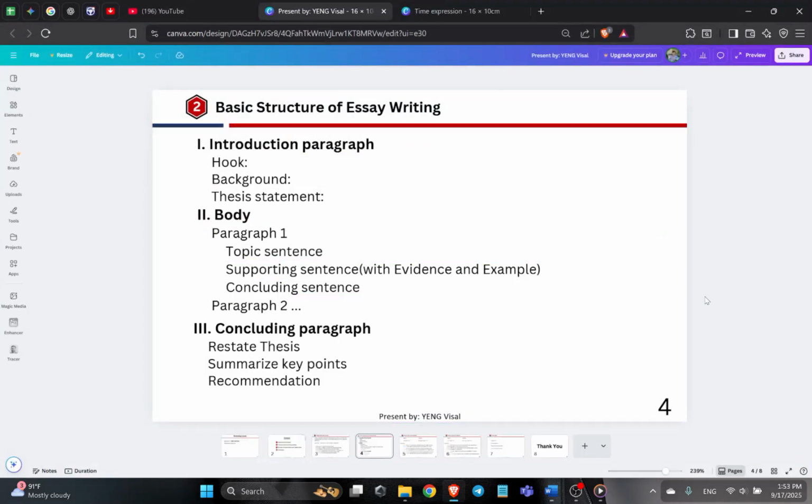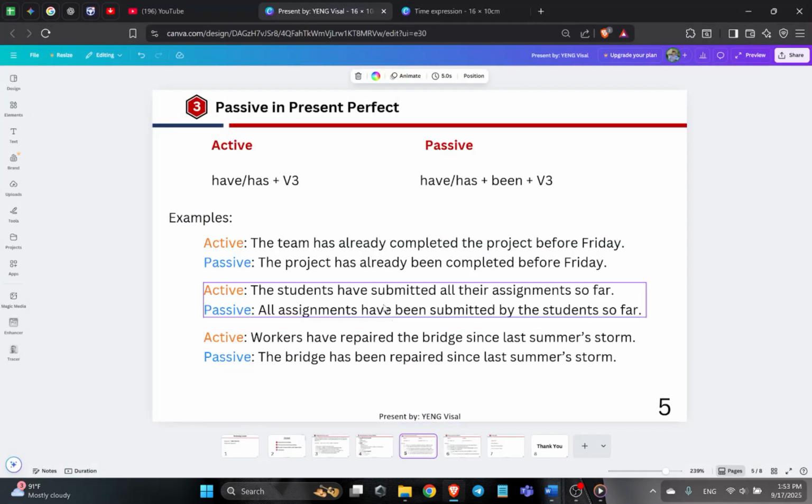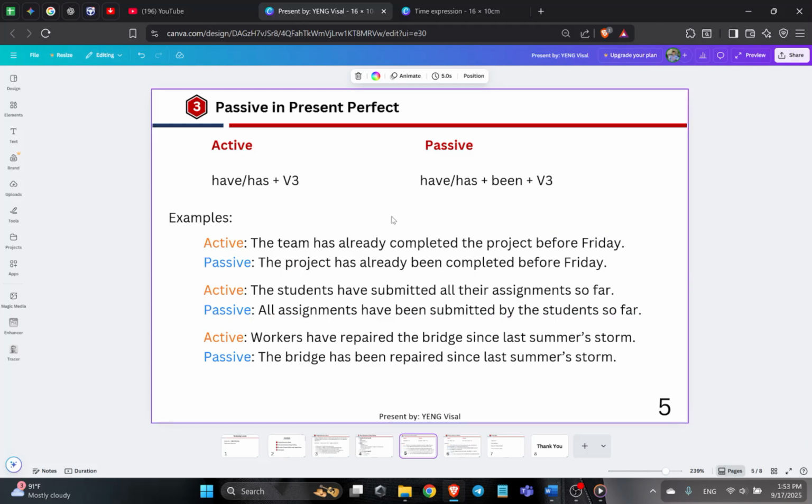Moving on to the next point, which is passive in present perfect. Let's talk first about the present perfect. We use the present perfect to discuss experience or something that has a result in the present. But in passive in present perfect, we focus on the result or on the object, not on the doer.